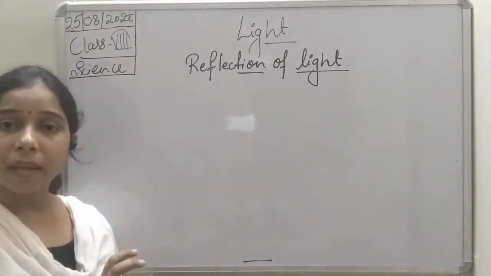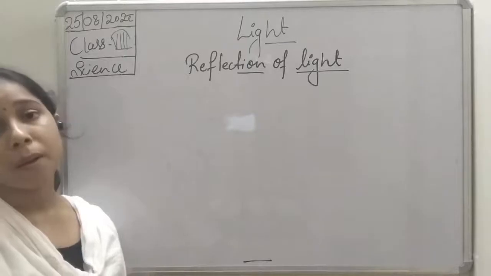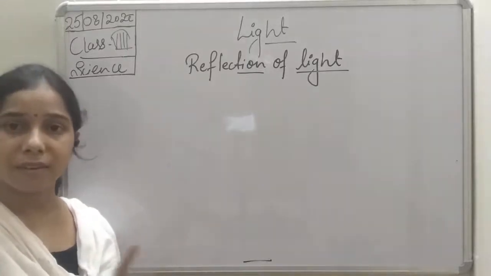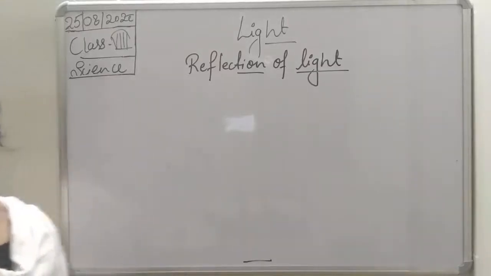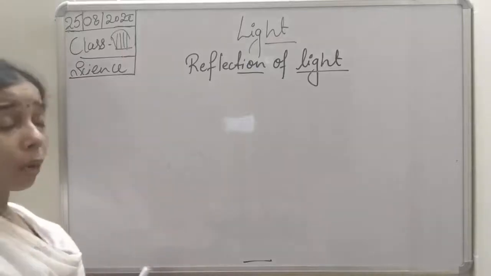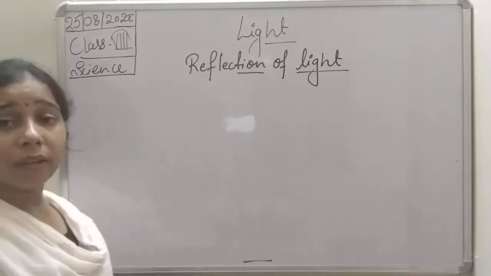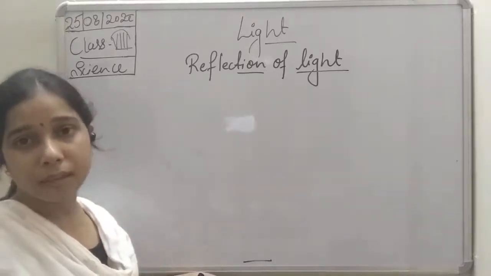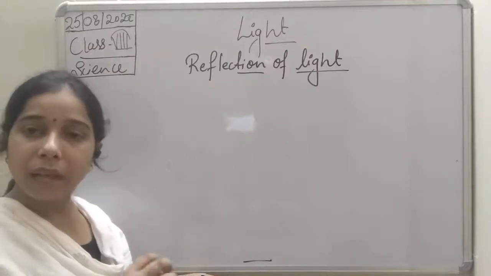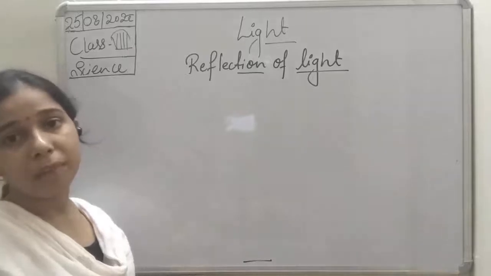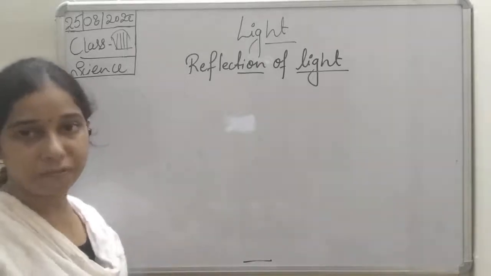It will make the light bounce back in the other direction. That is known as the reflection of the light. So we can say that reflection of the light is the bouncing back of the light. When light rays strike a surface in a medium, the light rays bounce back in the same medium from the smooth surface, which is known as reflection of the light.